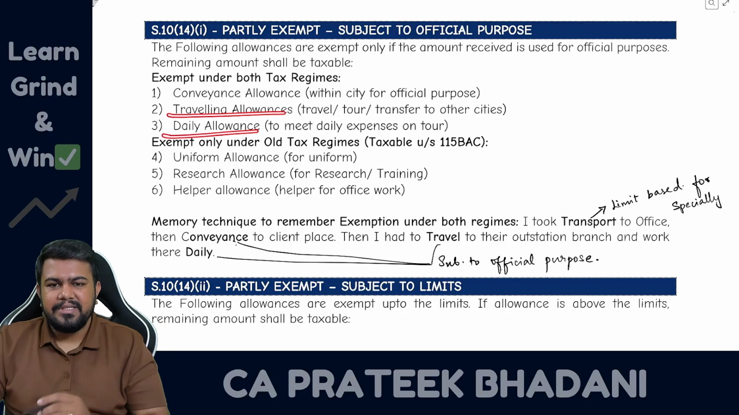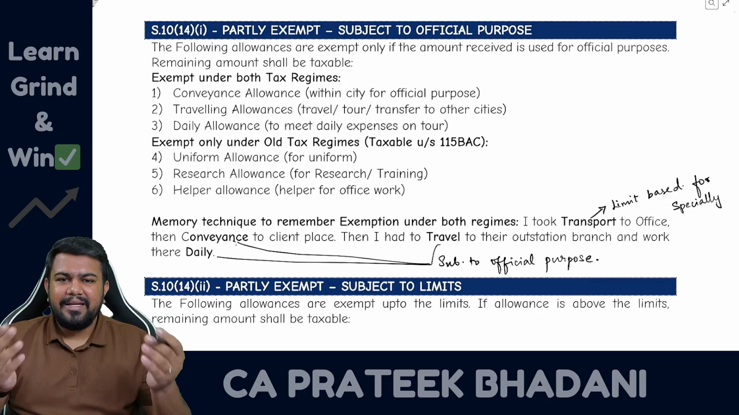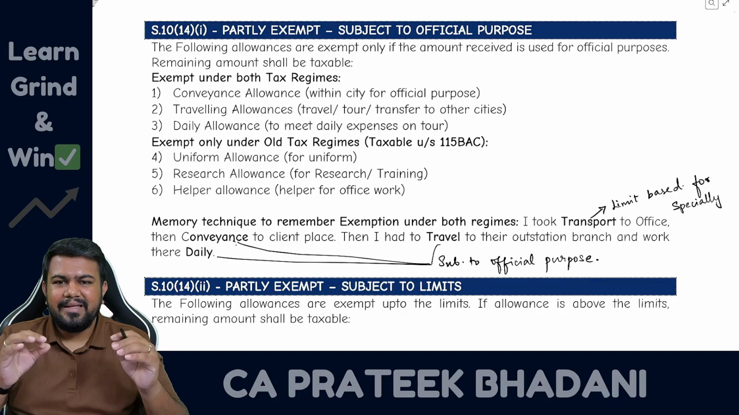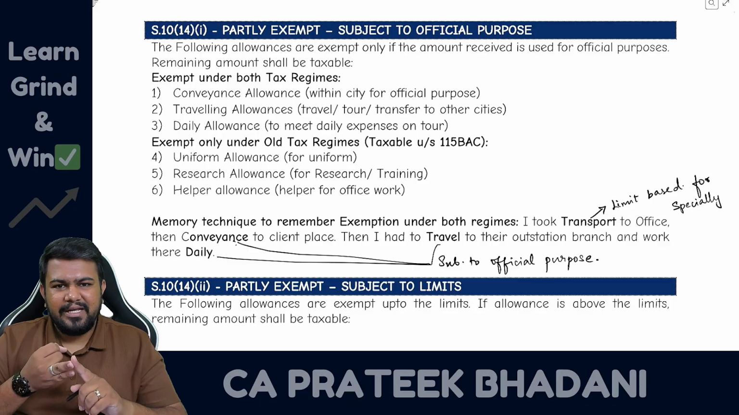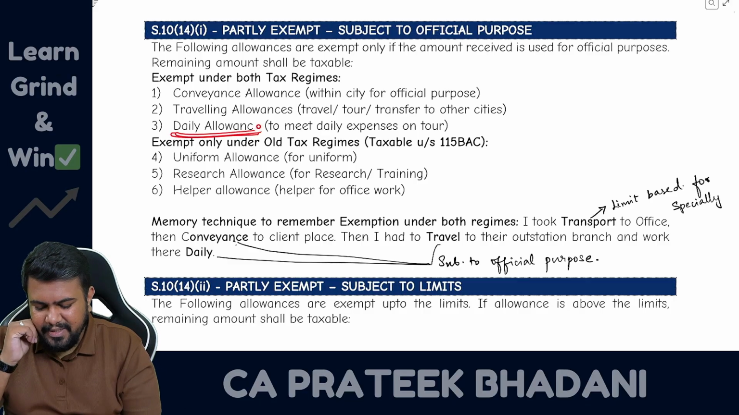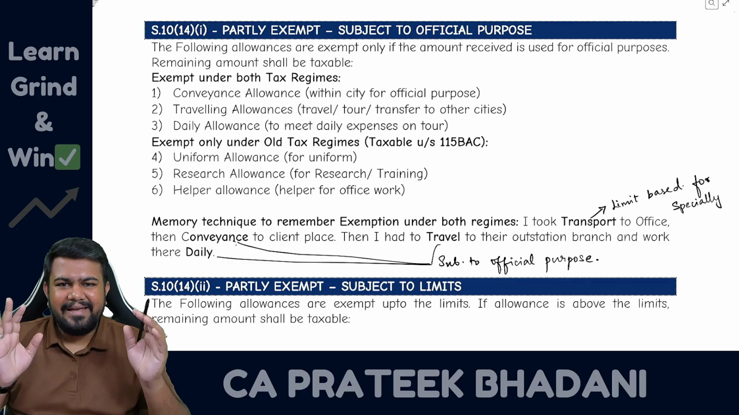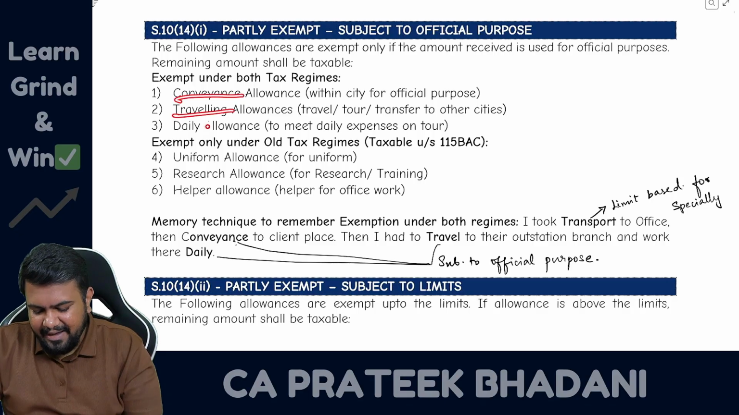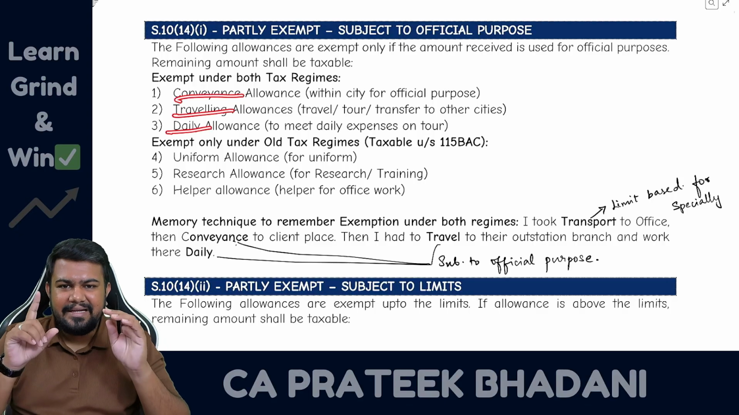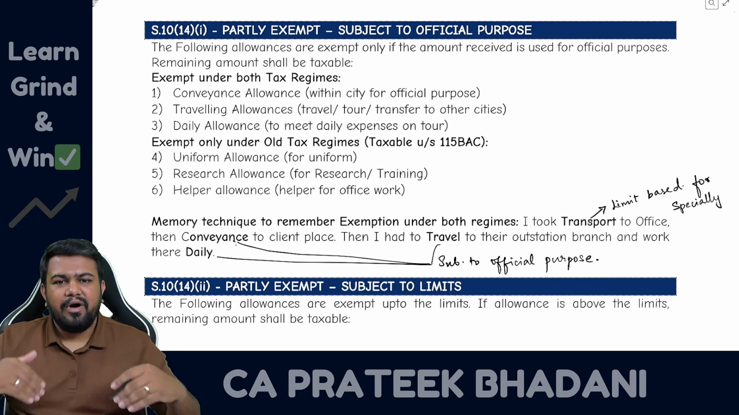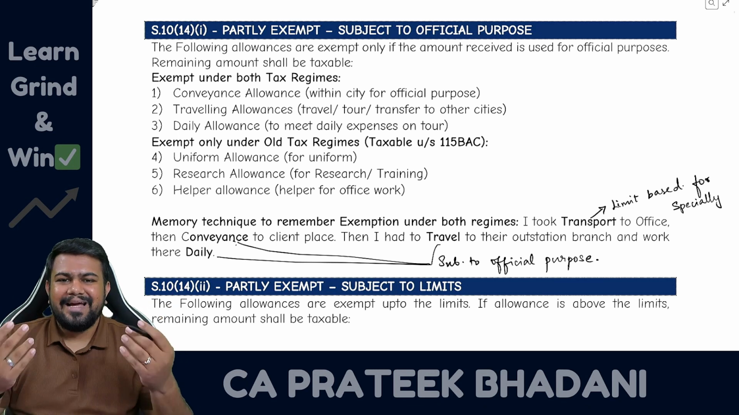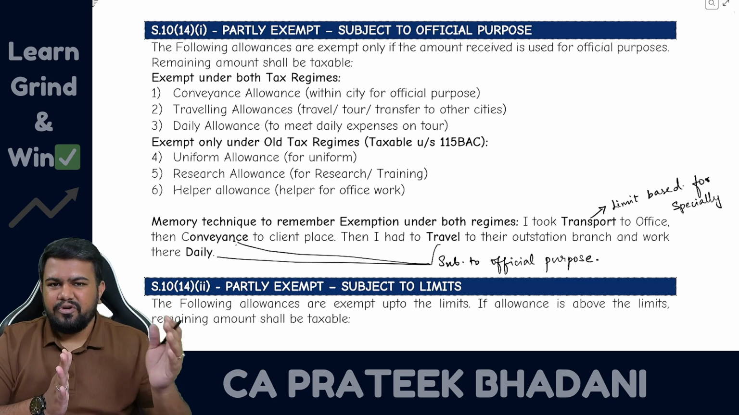Then daily allowance. Daily allowance means when I am going to any other city, I want to meet the expenses of staying there and eating there. Correct? Food expense and hotel expense. So for that, whatever expense allowance I get is called daily allowance. So conveyance allowance, traveling allowance and daily allowance are exempt in both tax regimes subject to official use. So whatever amount is incurred for official purpose, that much amount will be exempt, and the balance amount will be taxable.